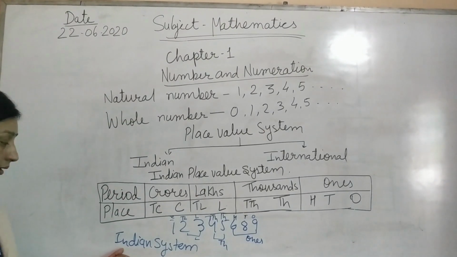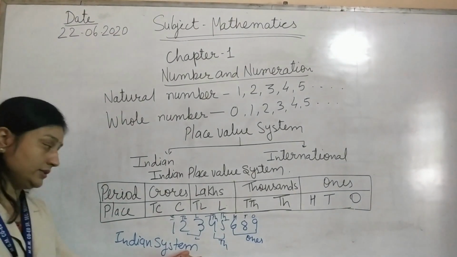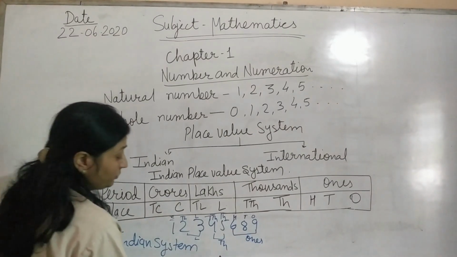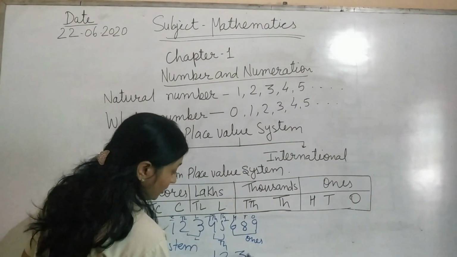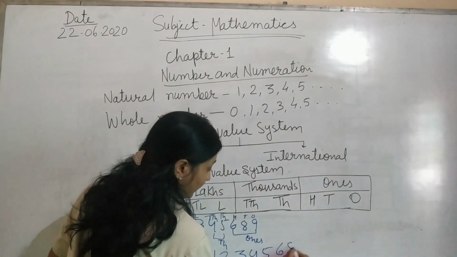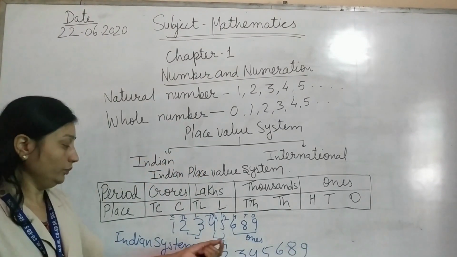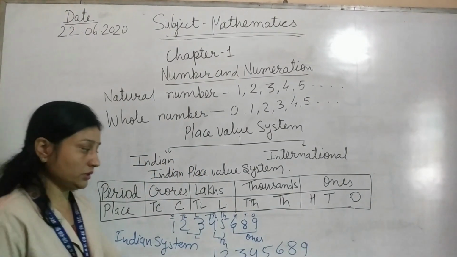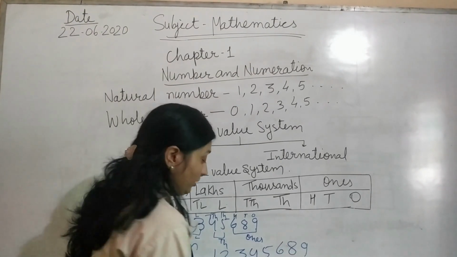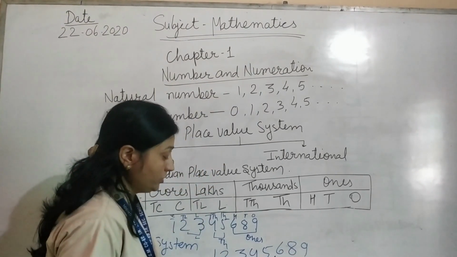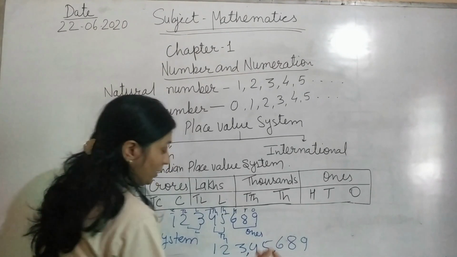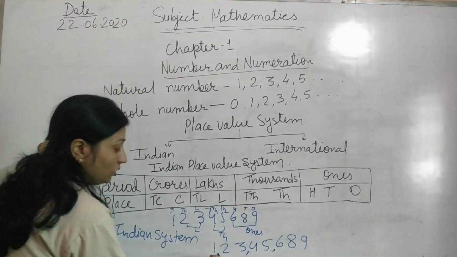So writing in the Indian system form, write the same number again: 3, 4, 5, 6, 8, 9. Put commas: ones, tens, hundred, comma, 1,000, 10,000, comma, lakh, 10 lakh, comma.